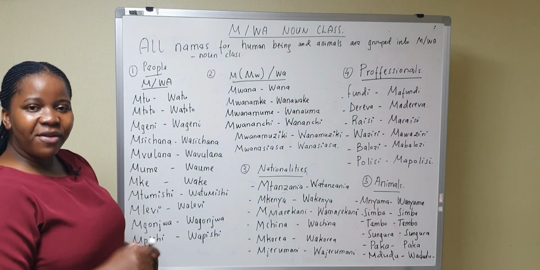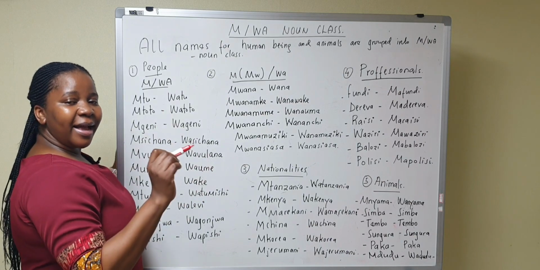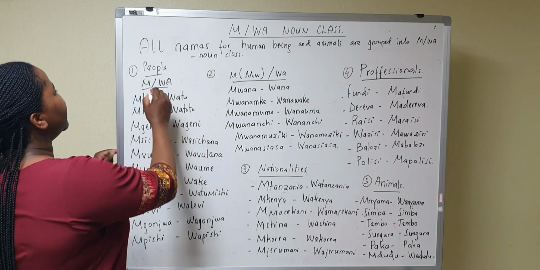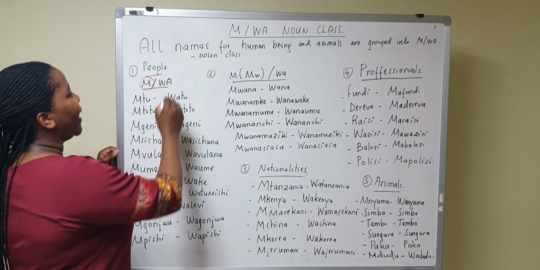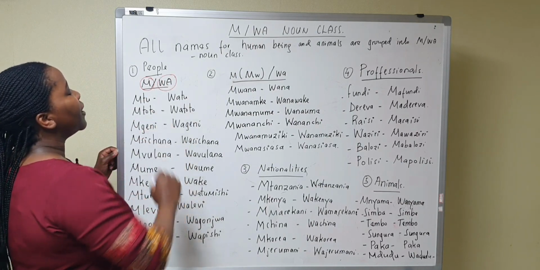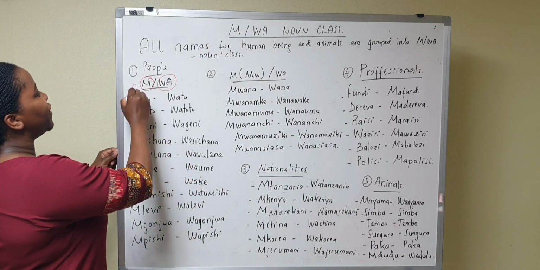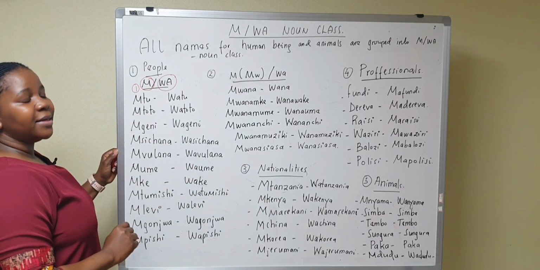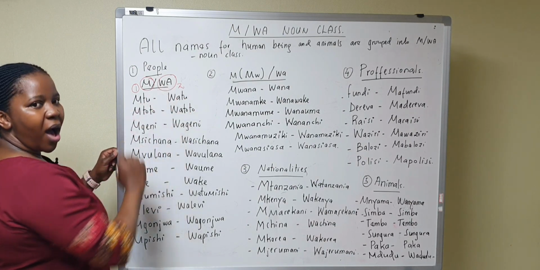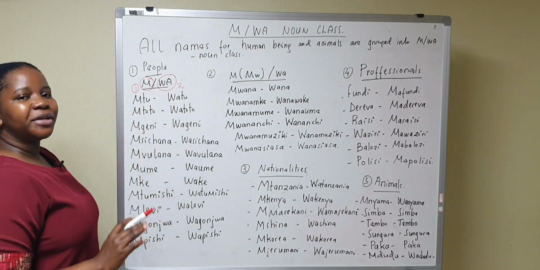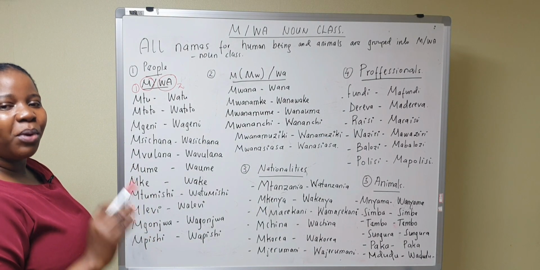So in my previous lesson, I said the first and second noun class is for singular and wa for plural. So the first class is and the second class is wa. So is for singular and wa is for plural.